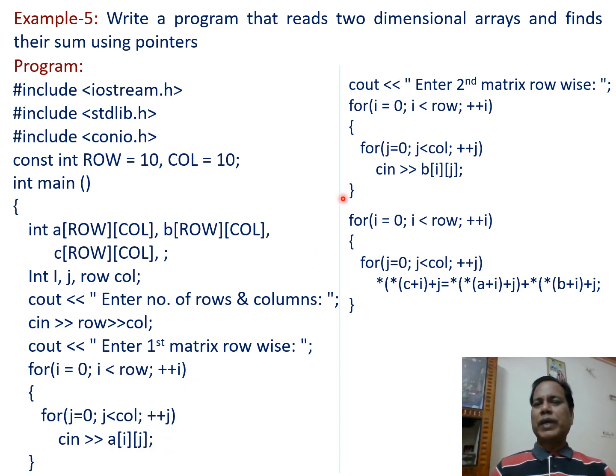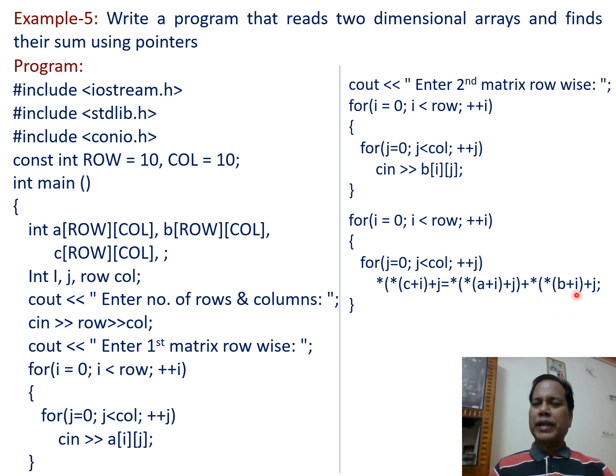In a similar way, using nesting of for loops again, we can enter and store elements of the second two-dimensional array B. Then again using the for looping statement, we find the third matrix that represents the sum of corresponding elements of matrix A and matrix B.